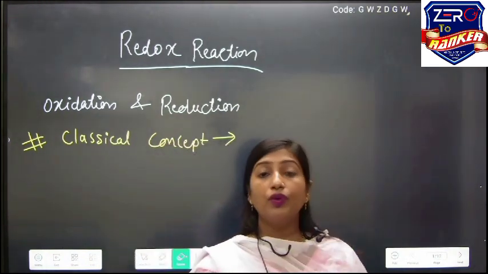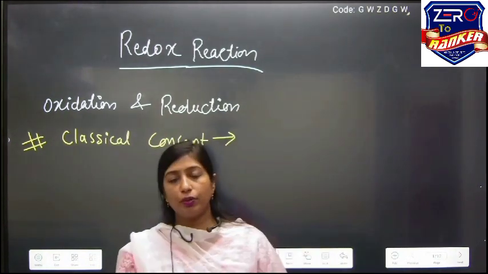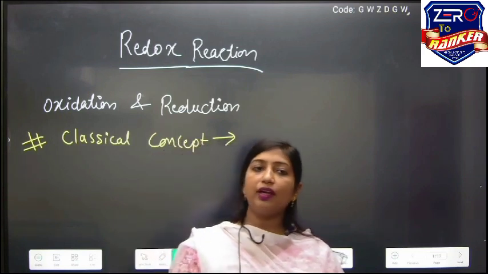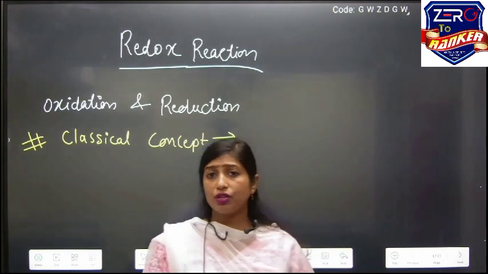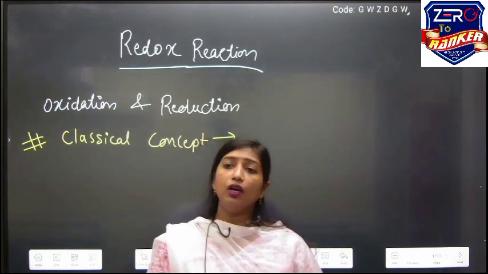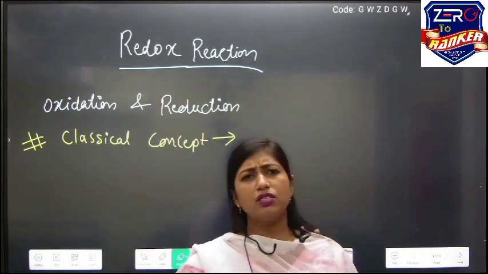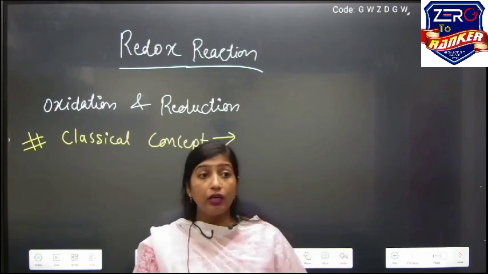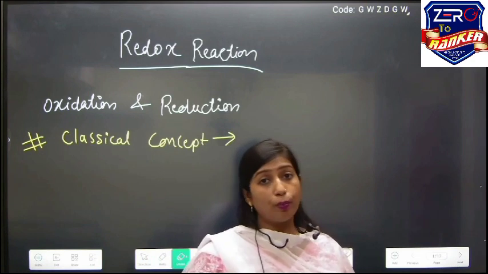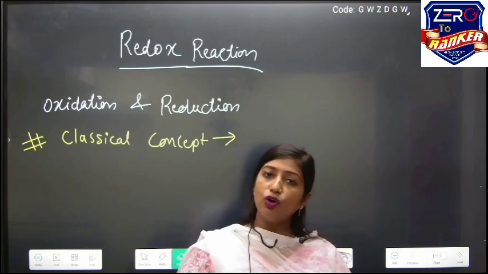First of all, whenever we are going to study any topic, we should know about the importance and the uses of that topic in our routine life. When we talk about redox reaction, you have seen various corrosions of metals, like rusting of iron, green layer formation over copper articles, and the blackening of silver.